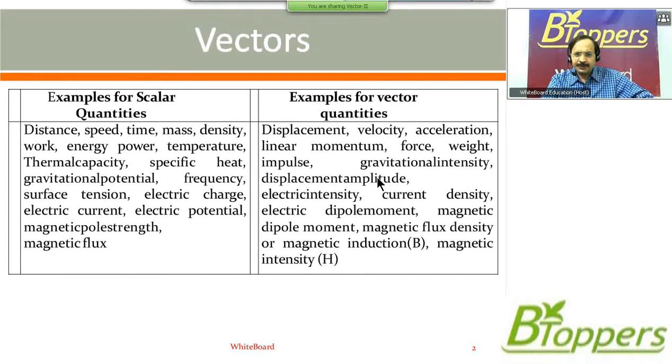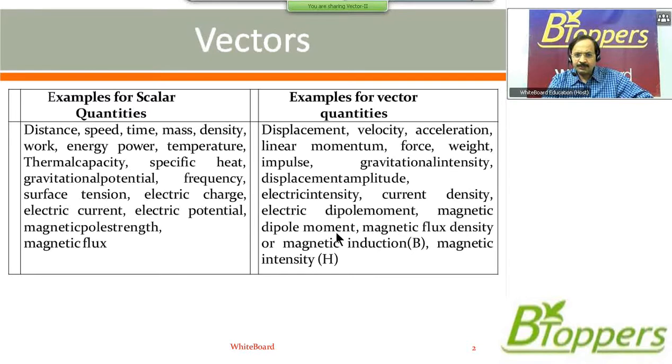Displacement amplitude is a vector quantity. Electric intensity is a vector quantity. In general, potential is a scalar, intensity is a vector. Gravitational intensity is a vector, electric intensity is a vector, magnetic intensity is a vector. Electric current is a scalar, but there is one term called current density. That is vector quantity.